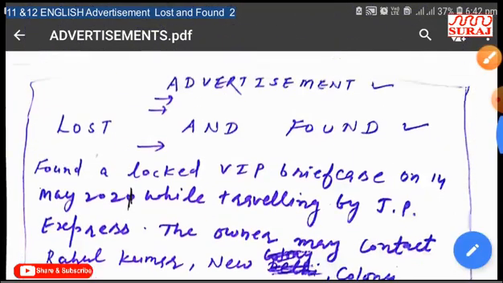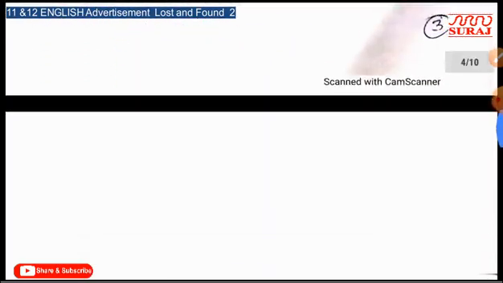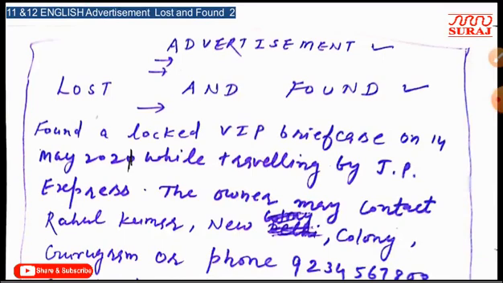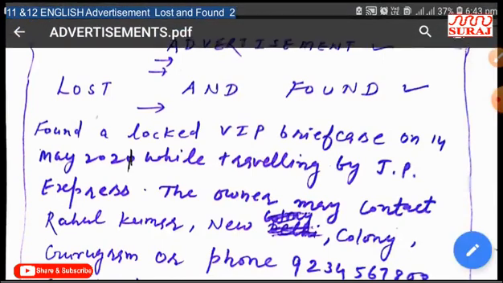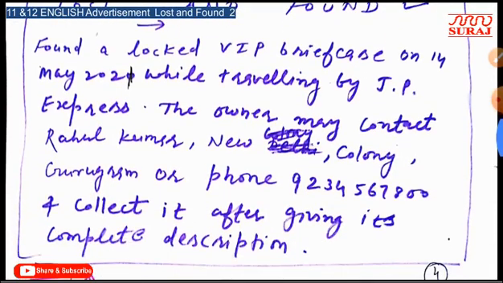In today's video, we have discussed an example which is related to classified advertisement and also related with the category lost and found. Okay. First of all, we should read the question, and after that we should give the answer according to the structure of classified advertisement. First of all, mention advertisement, after that title, and after that we should write content. In content, we should provide all relevant information regarding the question. If no information is given in the question, then you should provide information in your own way.